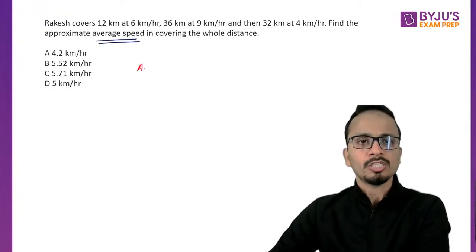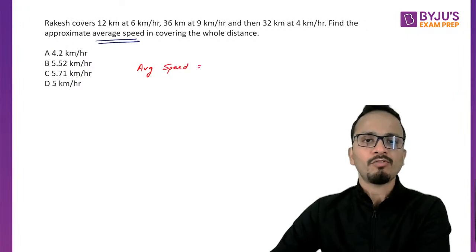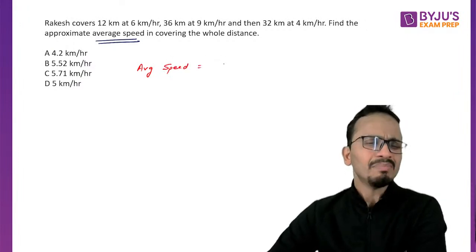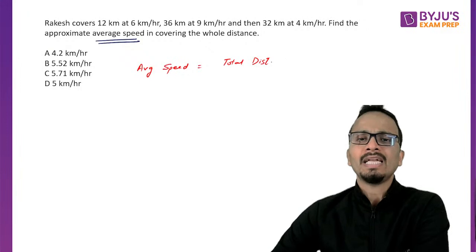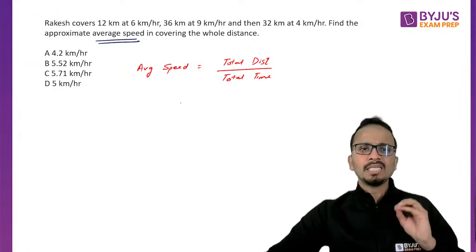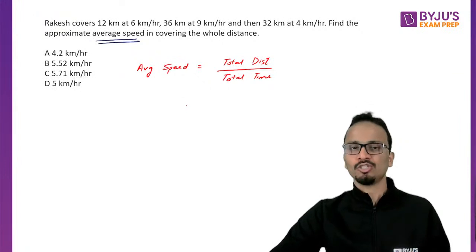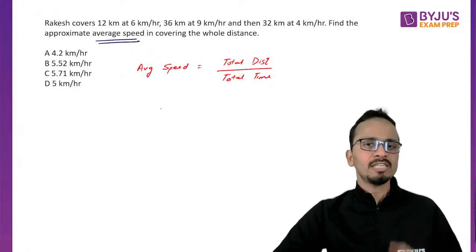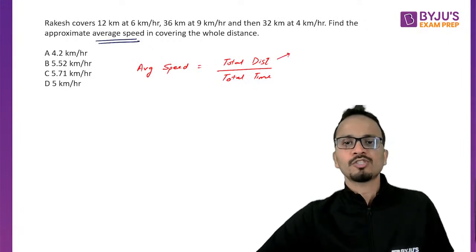Now, going by the logic, average speed for a journey can be calculated by taking total distance and dividing it by total time taken. All right, average speed is not the average of speeds. It is strictly not the average of speeds. Average speed is defined as total distance upon total time.